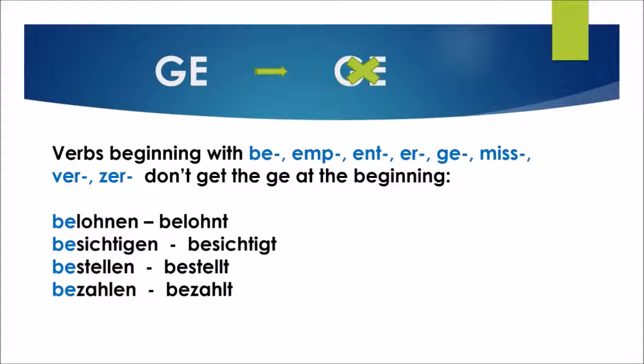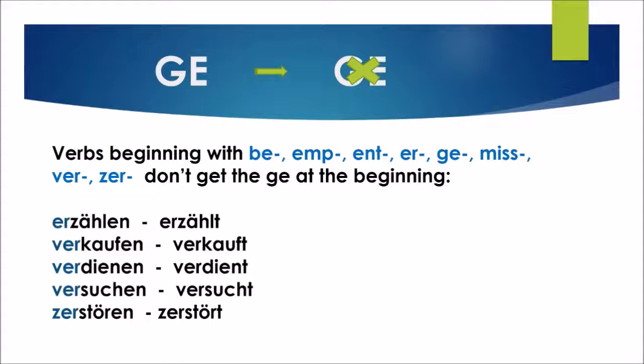Belohnen, it doesn't end up to be gebelohnt, it's belohnt. Besichtigen, besichtigt. Bestellen, bestellt. Bezahlen, bezahlt. Erzählen, erzählt. Verkaufen, verkauft. Verdienen, verdient. Versuchen, versucht. Zerstören, zerstört. All those follow the pattern of getting rid of the en, adding the t, but don't have the ge.